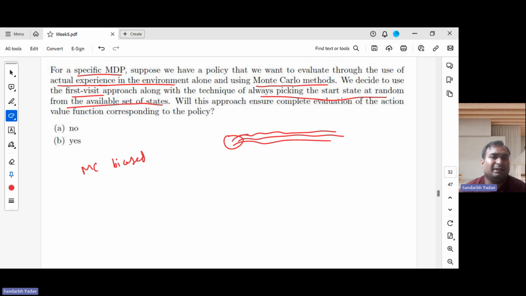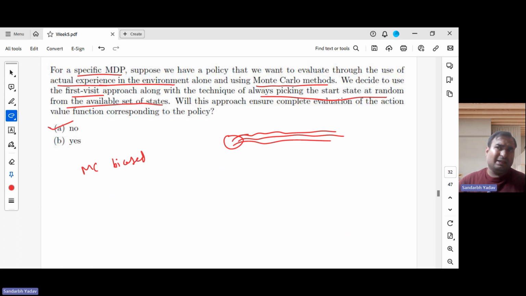So the actions and states which are not generated in the trajectories supplied by the policy will be visited quite less often. There might be some states which never get visited because the policy doesn't dictate that. So will it ensure the complete evaluation? No. And this is mainly because of that disproportionate bias of Monte Carlo methods towards the policy.